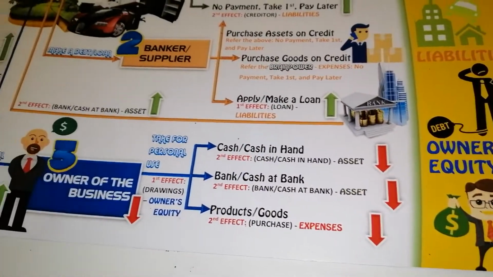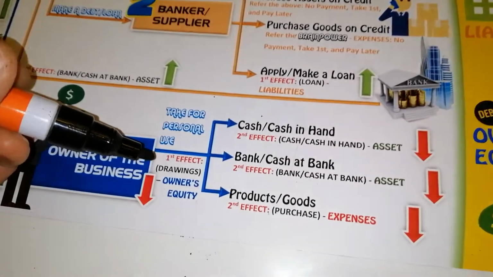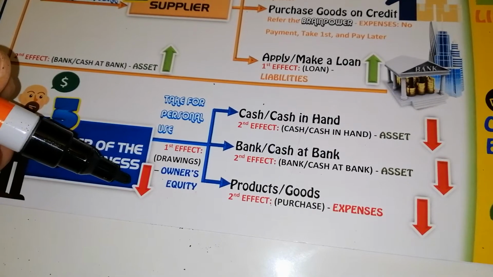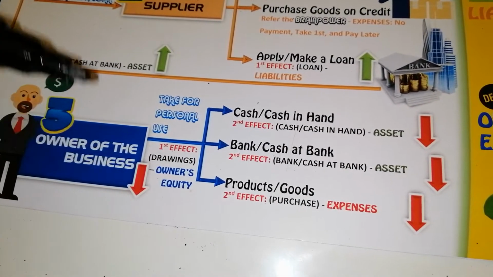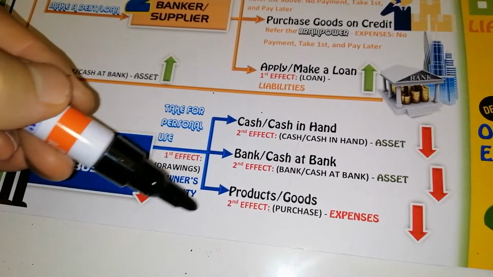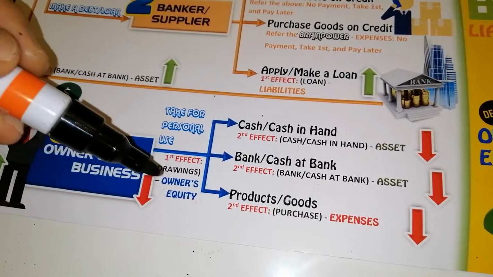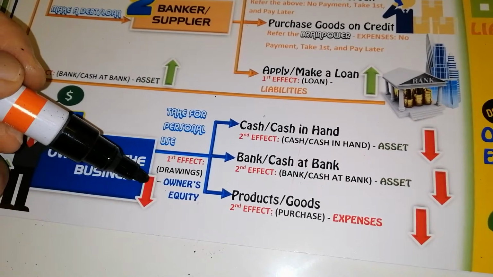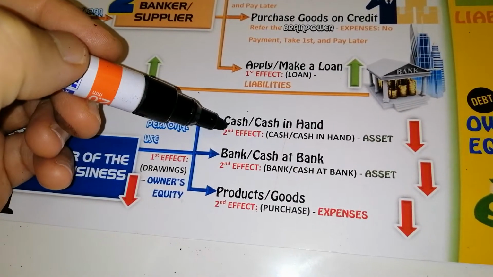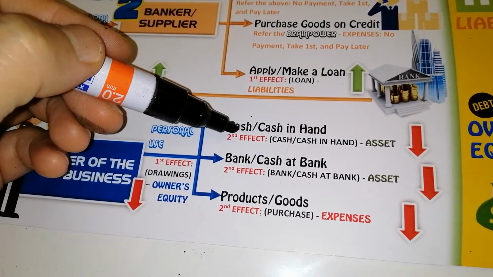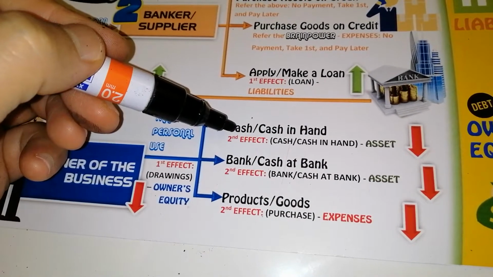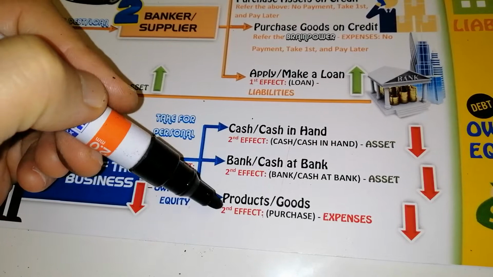And you will see the first effect is drawings. Category is owner's equity. And then the effect here is decrease. Because owner's equity for drawings always decreases, you're right, as an owner. So the more drawings that owner buat, owner's equity akan decrease lebih banyak. Okay. So the second effect here depends on your final exam question, whether dia bagi you cash drawings, drawing on bank or drawing on goods.